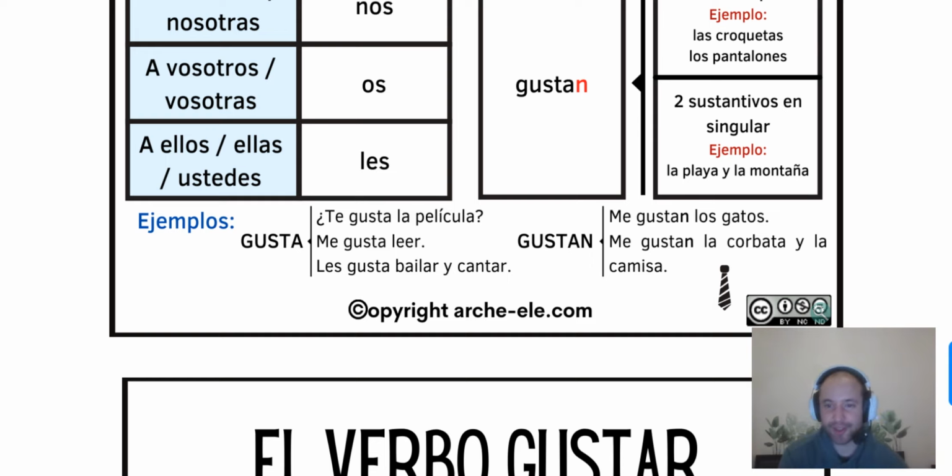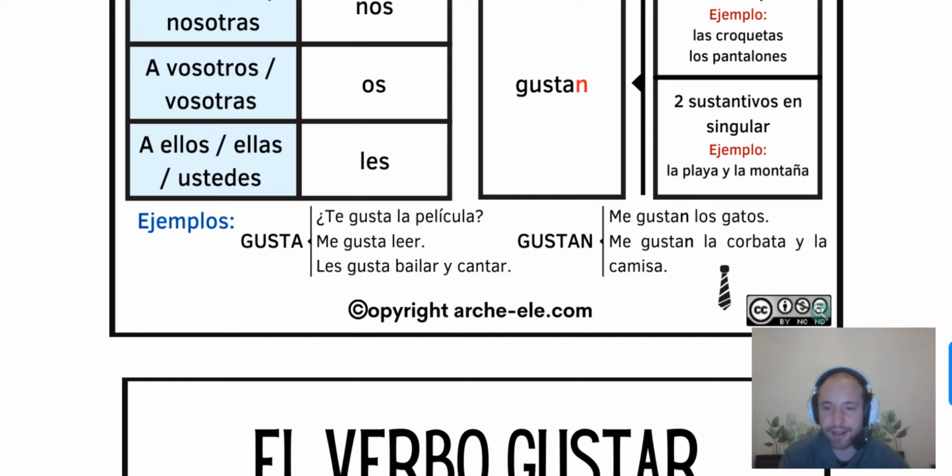Me gustan los gatos. I love cats. Me too. I had one after she died, and now we have two. But because I'm not living anymore in Barcelona, now I don't have cats, unfortunately. But yeah, I want a cat or a dog.